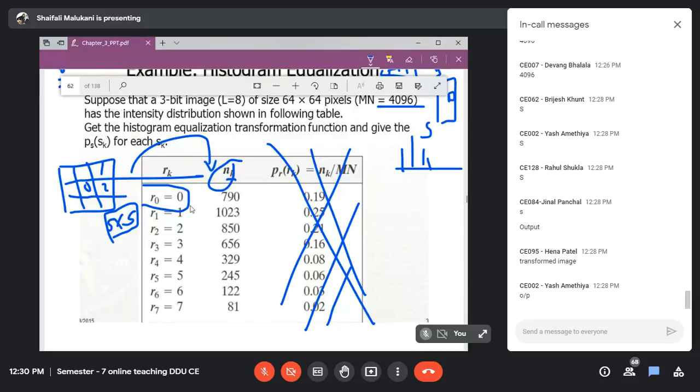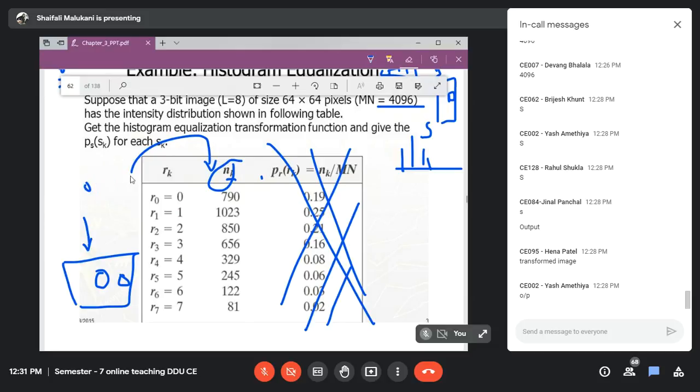So not necessarily will they give you this type of distribution. They might give you the input image itself, and they might not. If they have given you this type of image, their expectation here is to get: if the value becomes 2, what should be my value here? If the value becomes 0, what should be my value here? That is the transformation they want to say. That is what they mean by this. Okay.